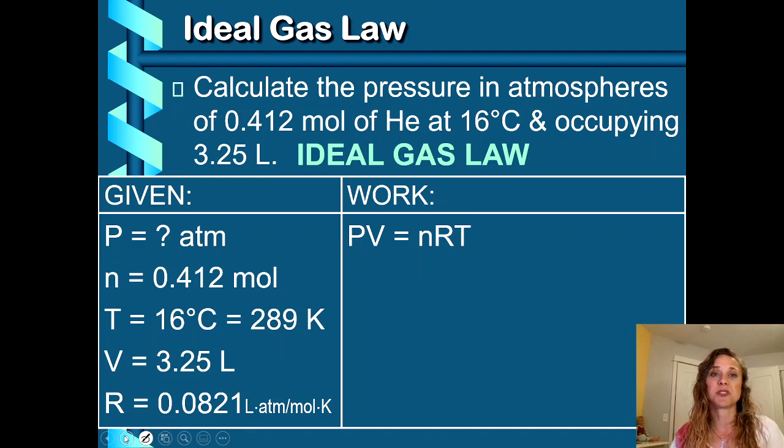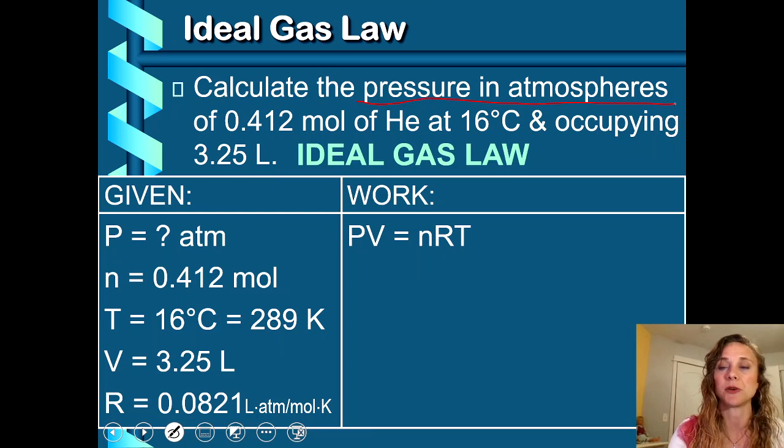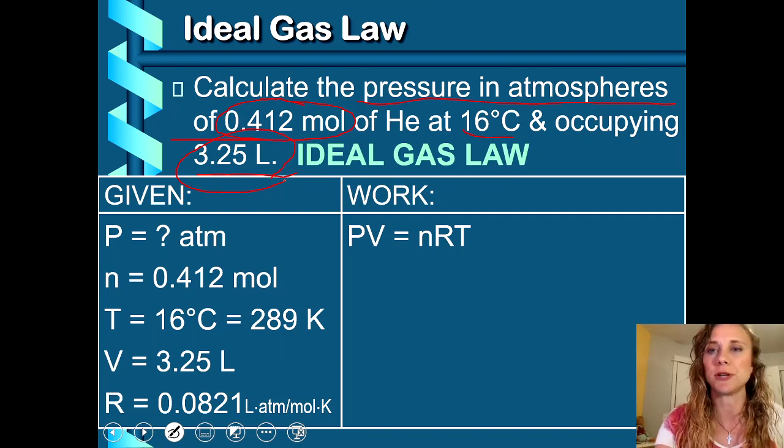This time, calculate the pressure in atmospheres. We have to use the right constant in atmospheres of this amount of moles, 0.412 moles of helium. Doesn't matter what it is because we're going to assume it's all the same. It's idealized. At 16 degrees Celsius, occupying 3.25 liters. We're okay in the liters, not okay in the Celsius. We have to use Kelvin because Kelvin's the scale where 0 temperature is 0 energy, just like in the scale of volume, 0 liters is 0 volume, and 0 moles is 0. So we have to zero the zeros.